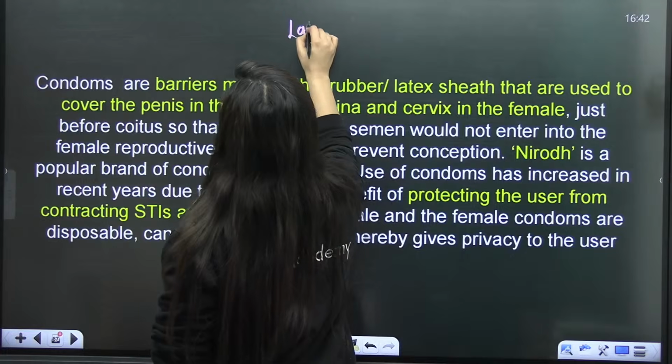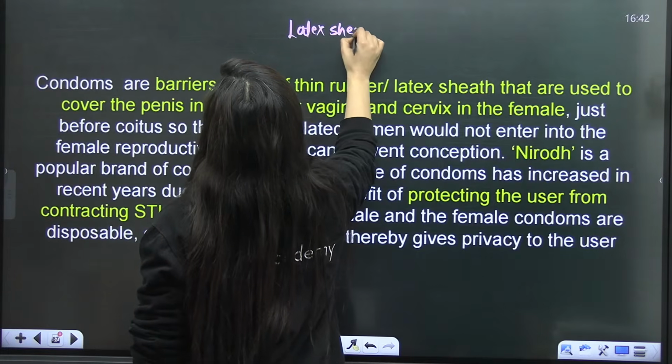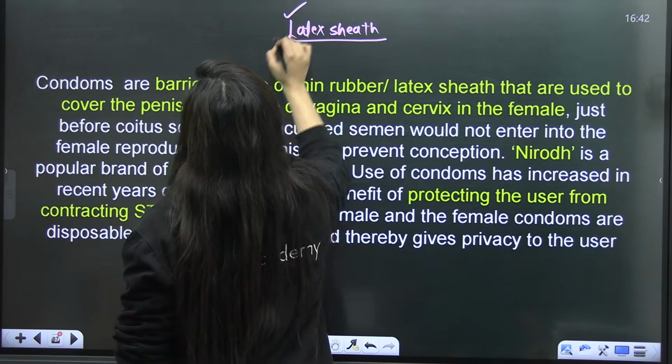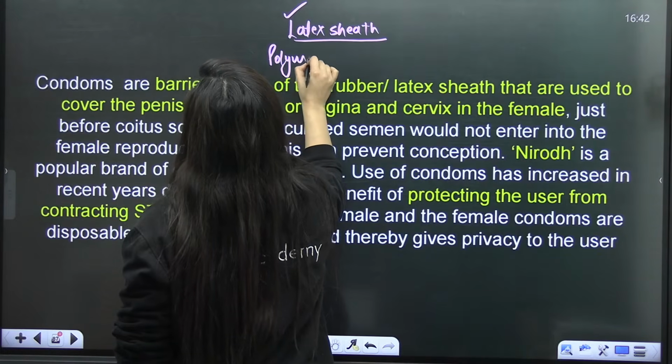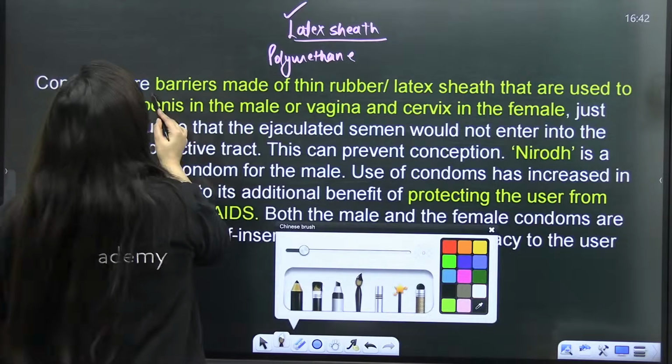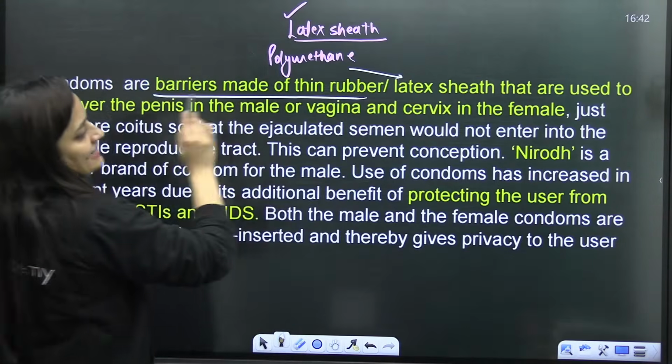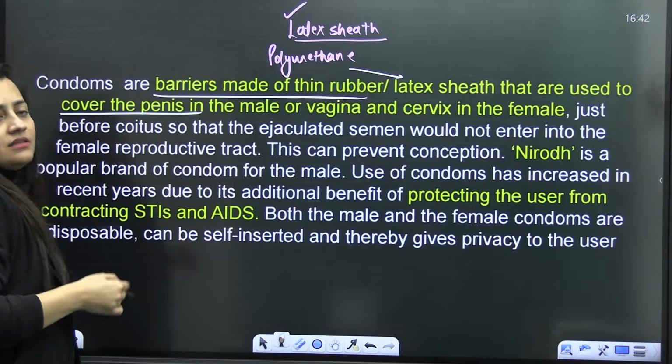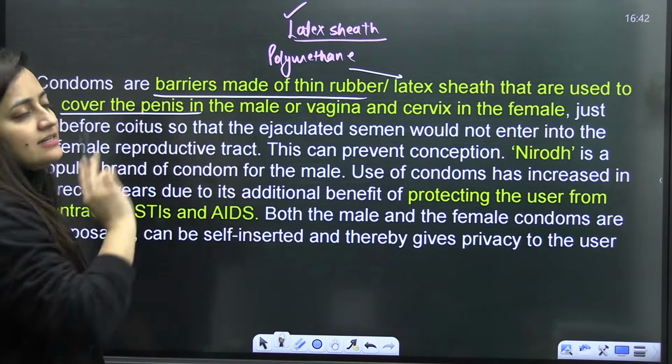They are made of latex sheath, and there are some other expensive condoms as well. Some females are allergic to this latex sheath, so those are made of polyurethane. Is that clear? So here you can see, condoms are the barrier method of thin rubber or latex that are used to cover the penis in the male or the vagina and cervix in the female.